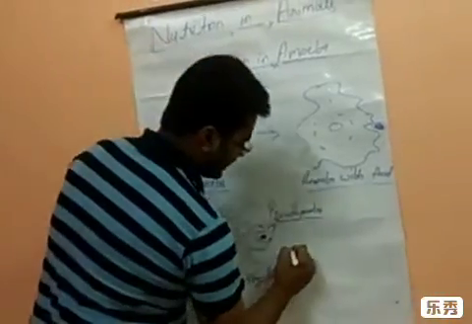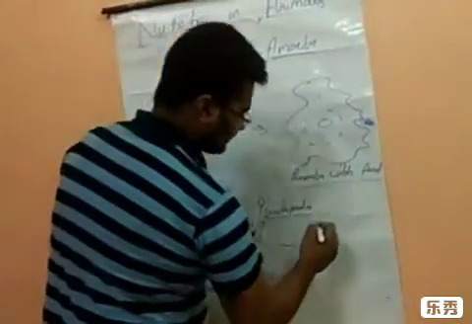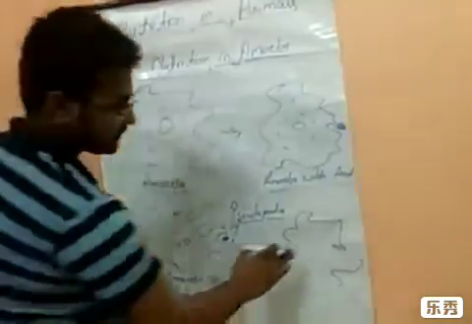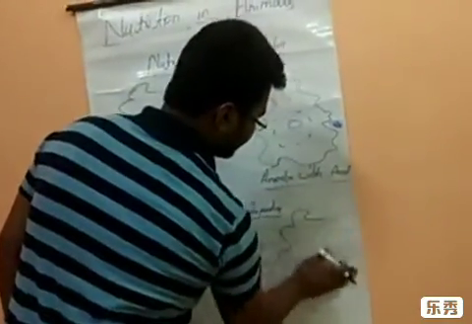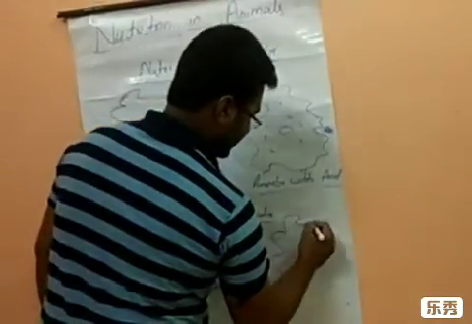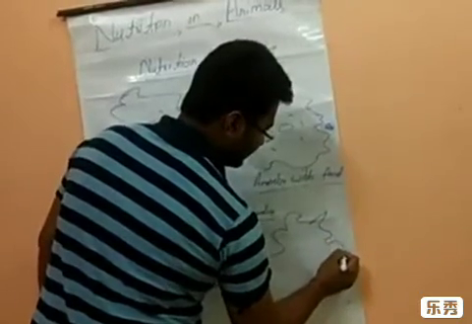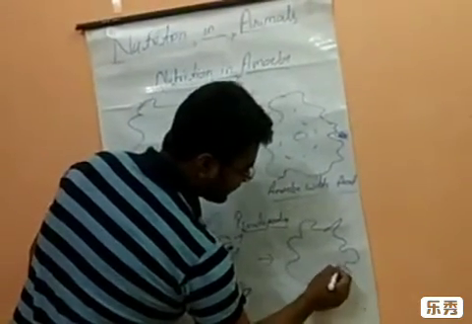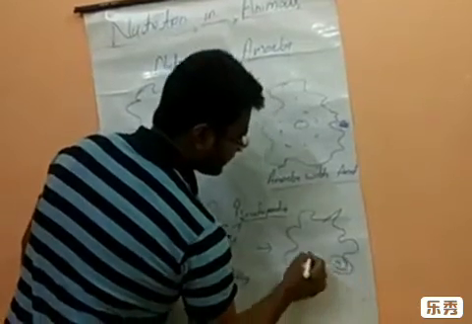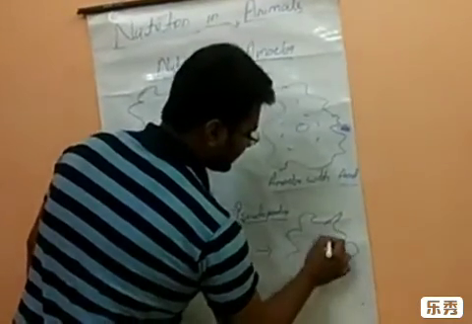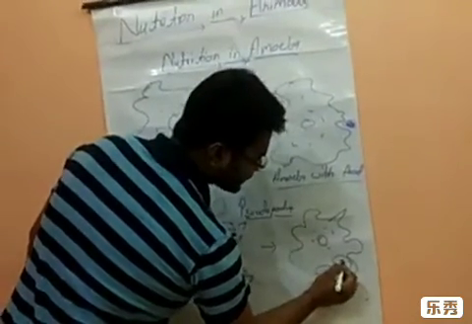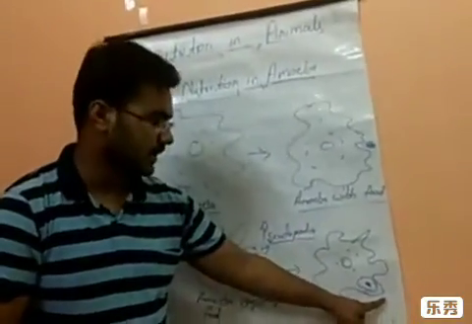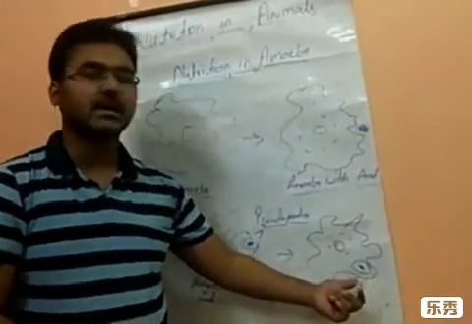Okay. In the fourth step, the same structure. At this portion, the pseudopodia have joined outside and the food is engulfed inside.